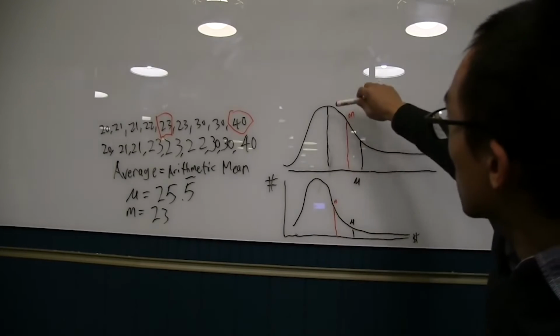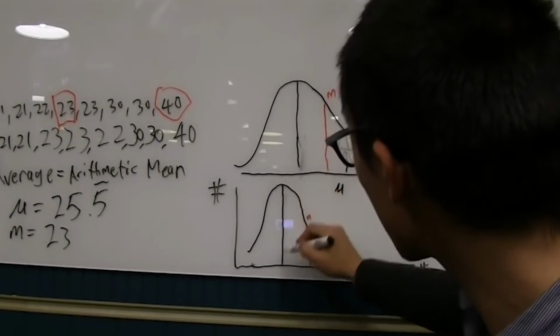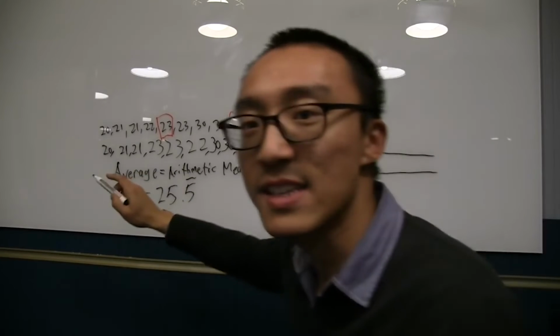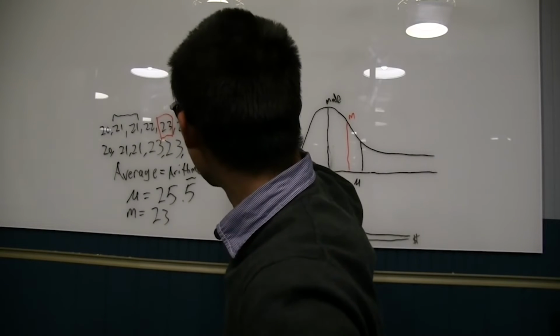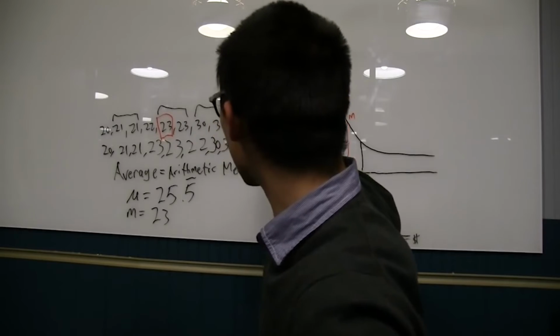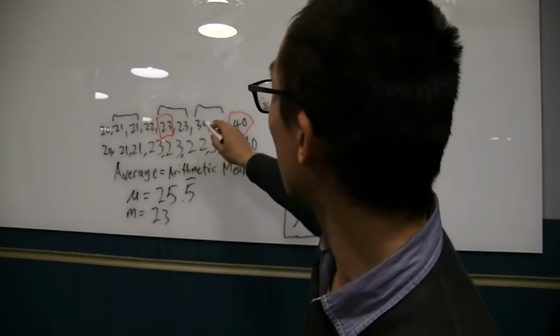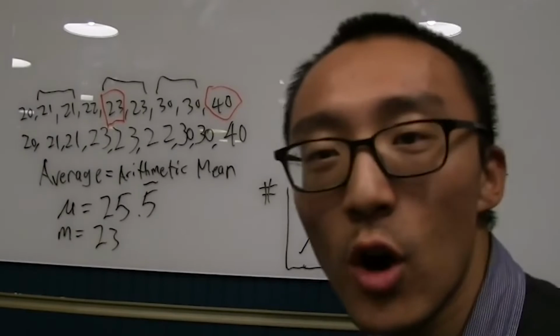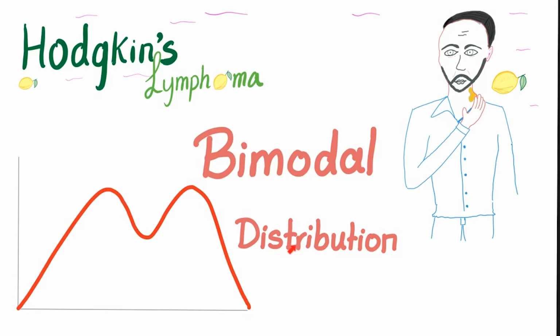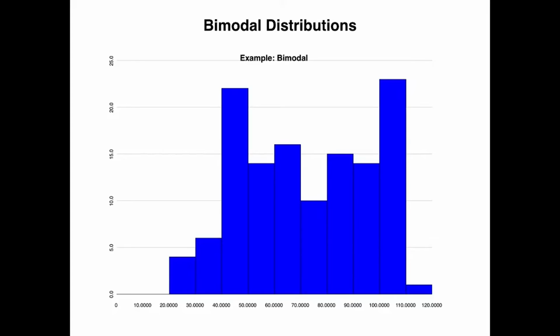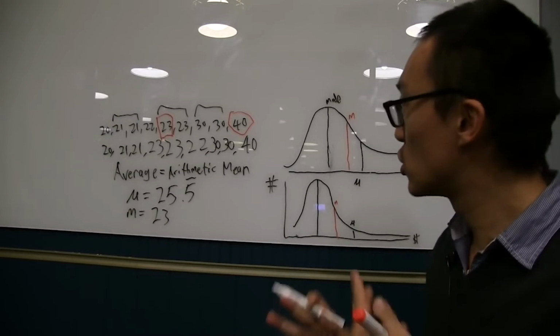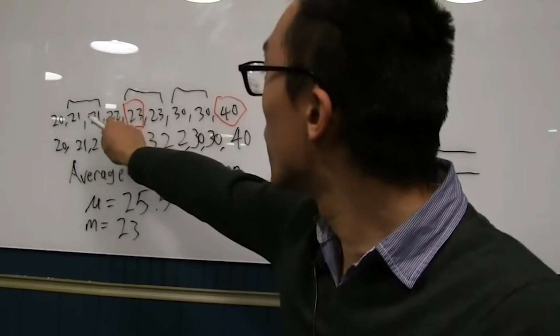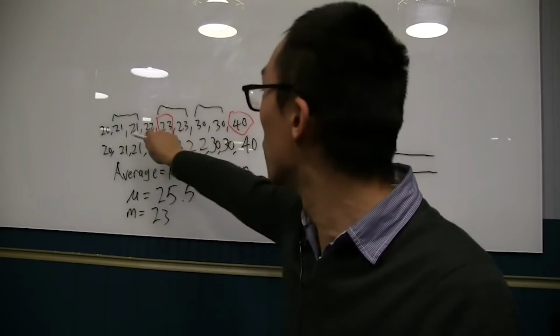And some of you might ask, so what is this line? Number that appears the most. This is called the mode. In this case, we have 22, and then we have 23, and we have 30. But let's say 3 21-year-olds, then the mode would be 21. Have you ever heard the term bimodal? Bimodal distribution. What bimodal means is that there are two modes. In this example, it's not just bimodal, it's trimodal, right? There's 3 modes.